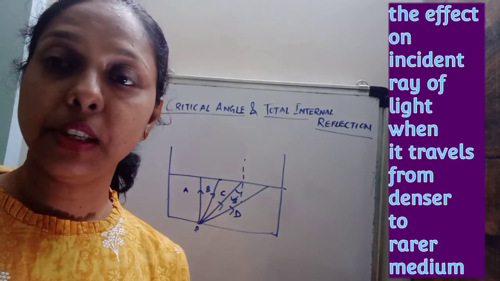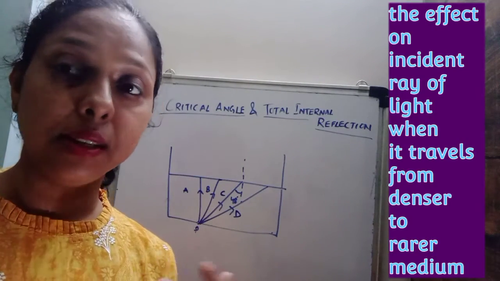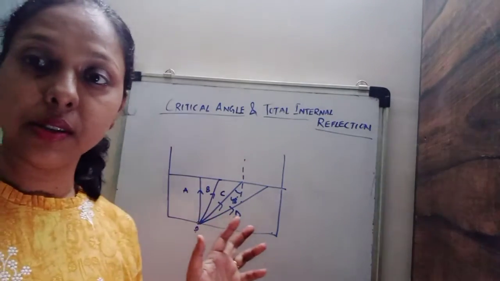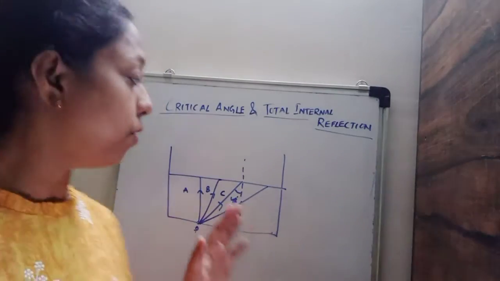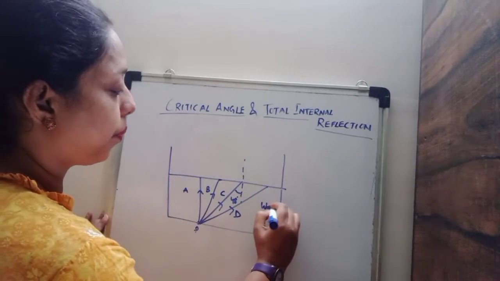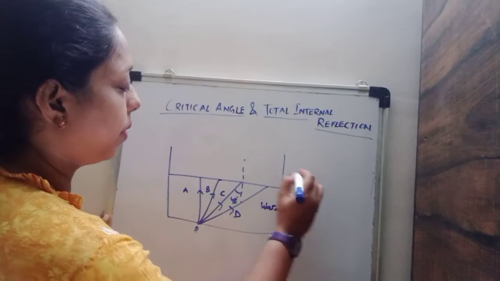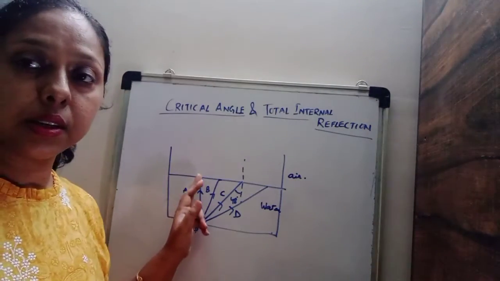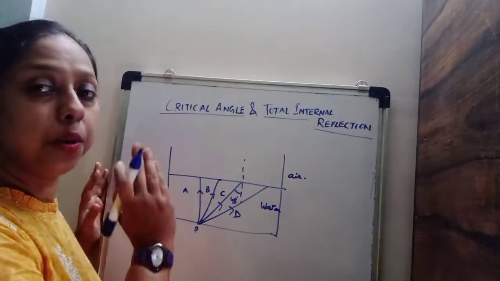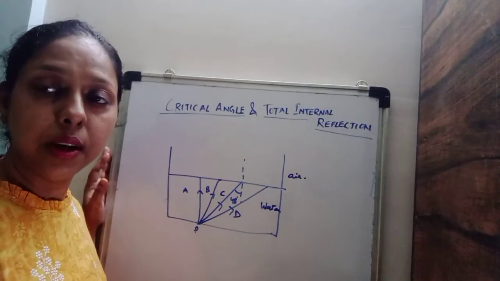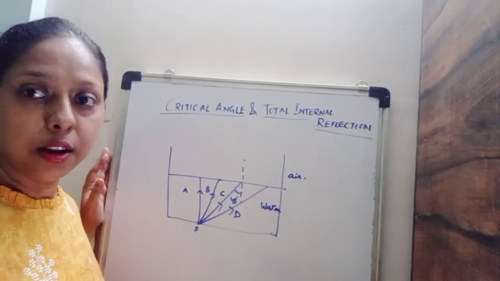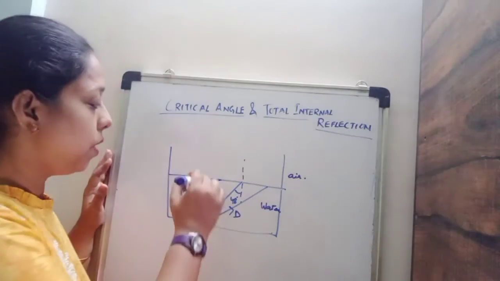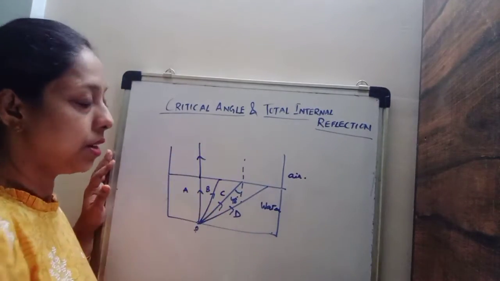What happens when light travels from denser to rarer medium. Here we have taken four types of rays which are traveling from water to air. When light ray A falls perpendicular on the surface of the water, we know that the angle of incidence is 0 degree. So the angle of refraction will also be 0 degree, it will move undeviated.